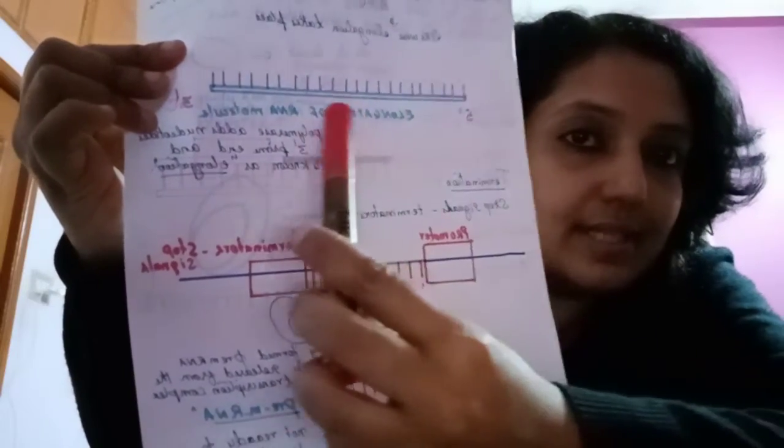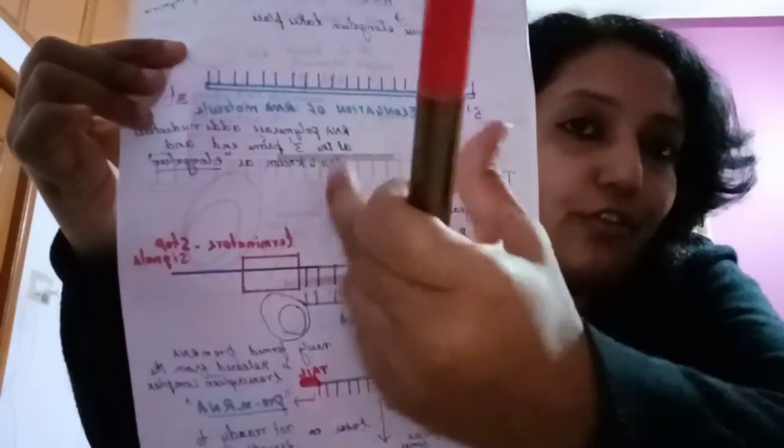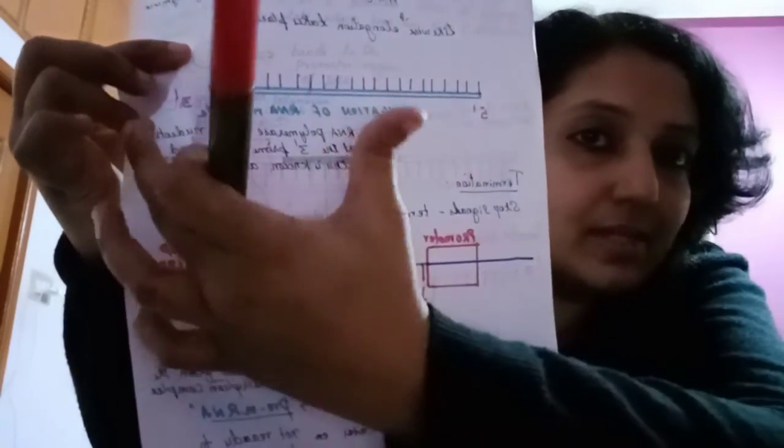Coming back to the second step, that is the elongation step. Here also the RNA polymerase adds uracil instead of thymine. Likewise, the elongation of the RNA molecule takes place like this. See, the RNA molecule elongates, from small it becomes a big chain.